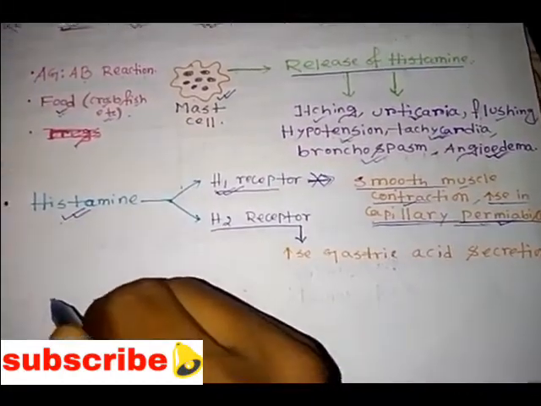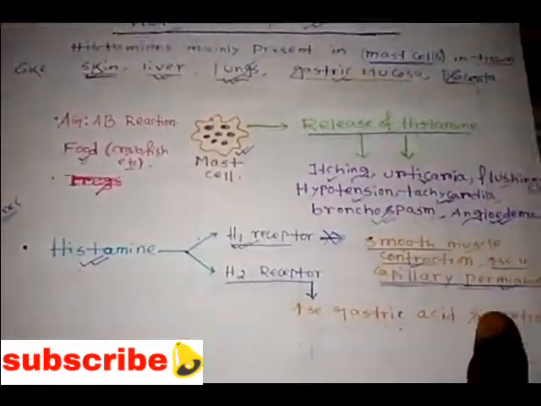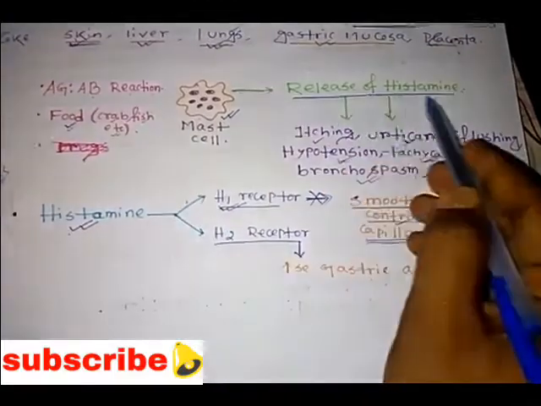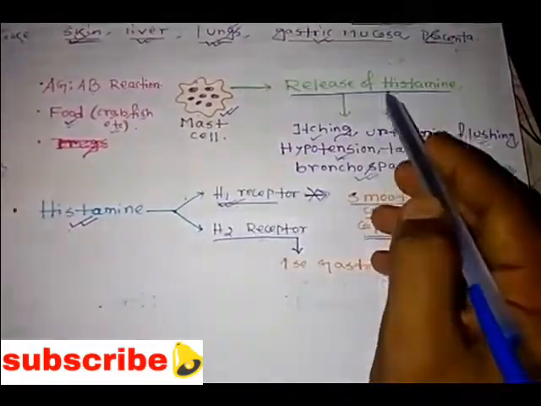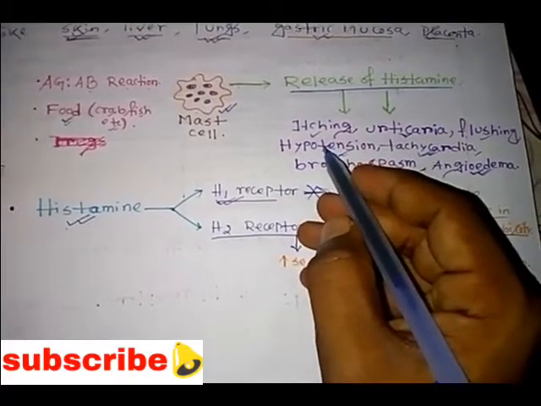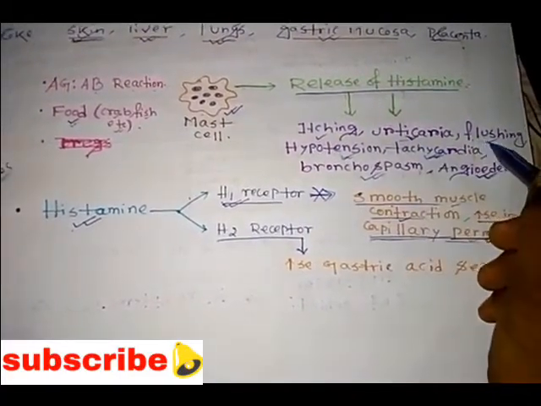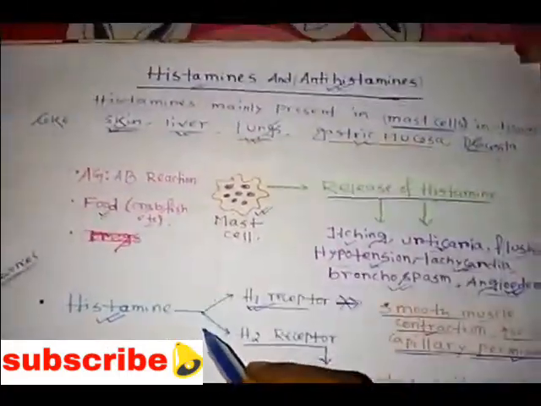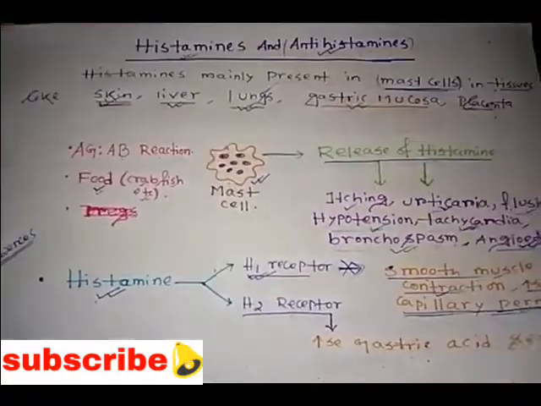I think you all understood how the release of histamine occurs, and because of the release of histamine, what symptoms come: itching, urticaria, flushing, hypotension, tachycardia, bronchospasm, and angioedema. So that is all about the histamines.